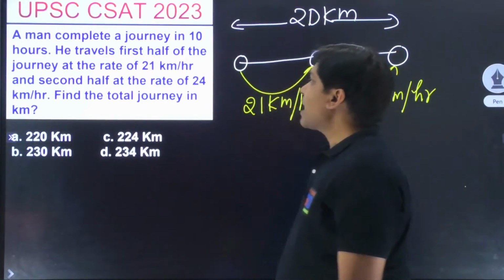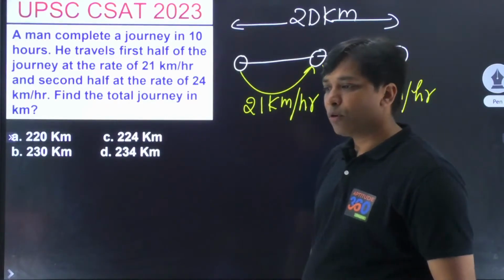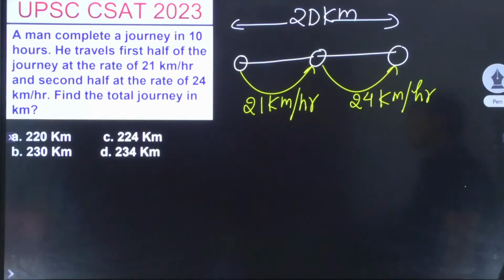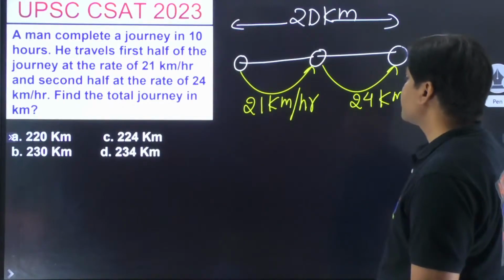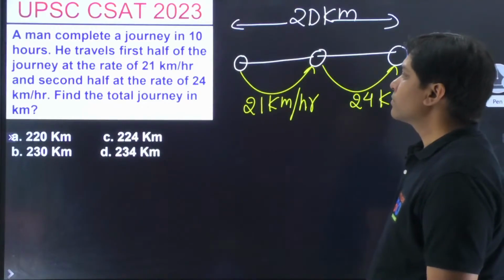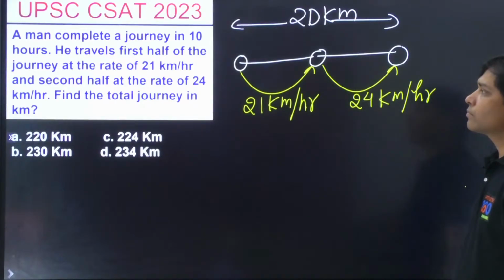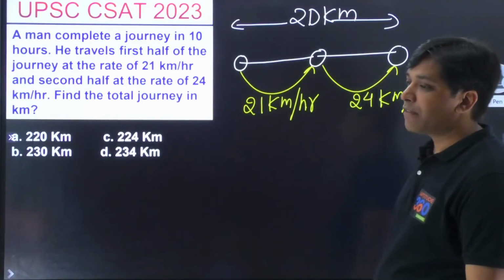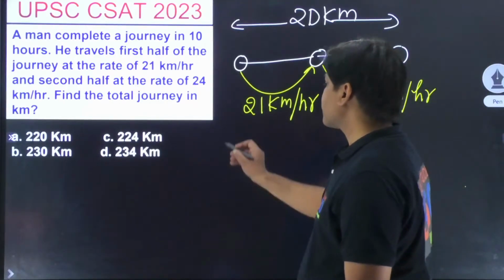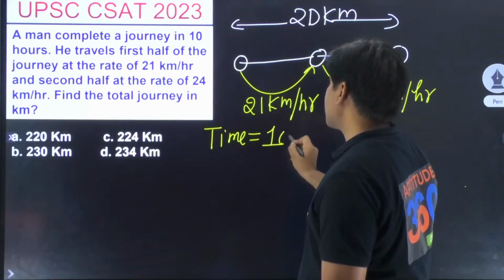He travels first half of the journey at the rate of 21 km per hour and the second half at 24 km per hour. Okay. Thank you, Aradhana. We can solve this problem by using two methods. Find the total journey. And the total time is given to you. So Shivani is getting the right answer. Who else? So out here, time is given to us as total as 10 hours. यही है ना?